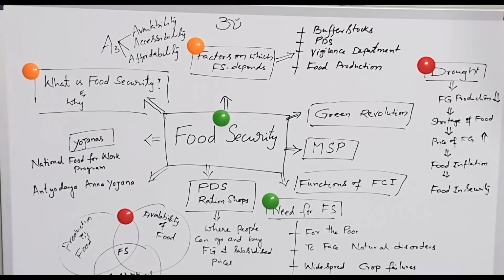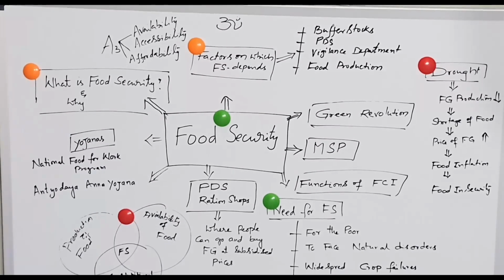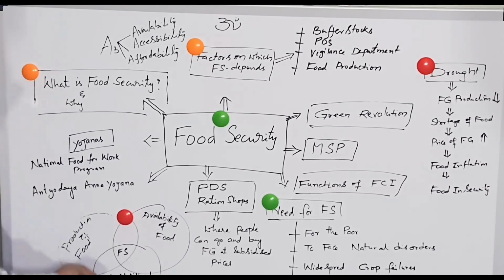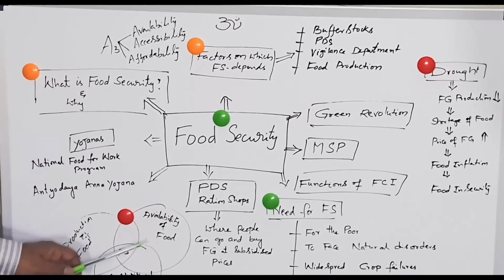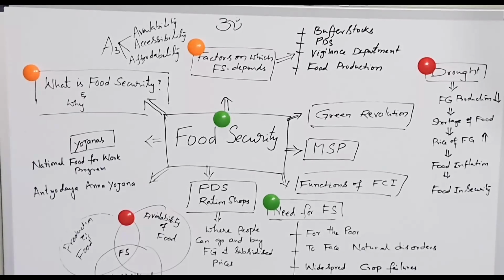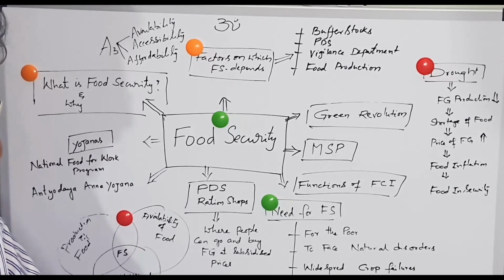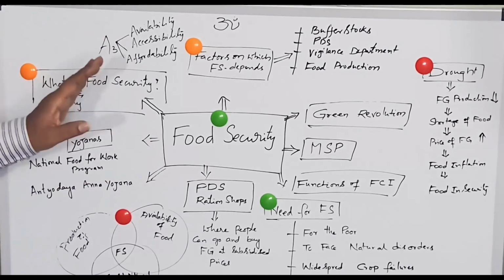The third pillar is food utilization. It is the household's use of accessible food and the individual's ability to absorb and use those nutrients. That is nutritional levels. So these are the 3 pillars: the first is food availability, the second is accessibility, and the third is utilization. There are 3 important pillars of food security for maintaining food stability. So this is all about food security.